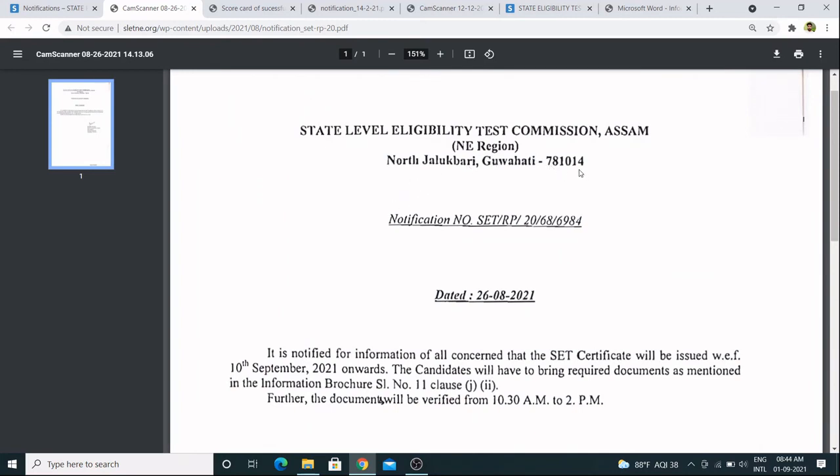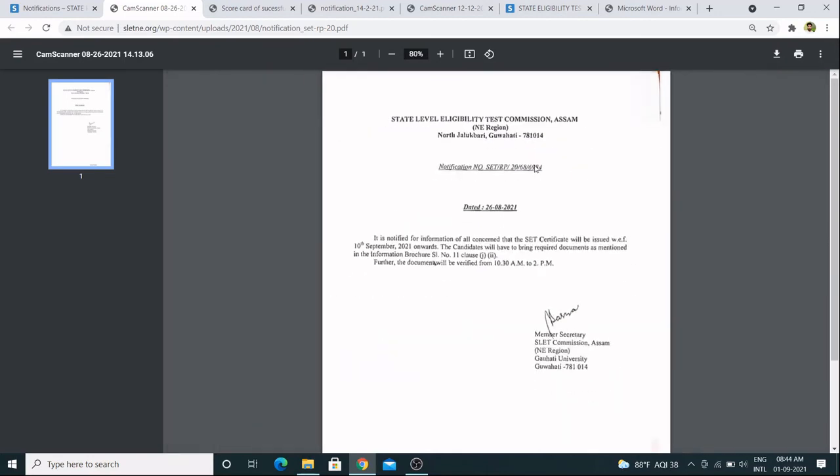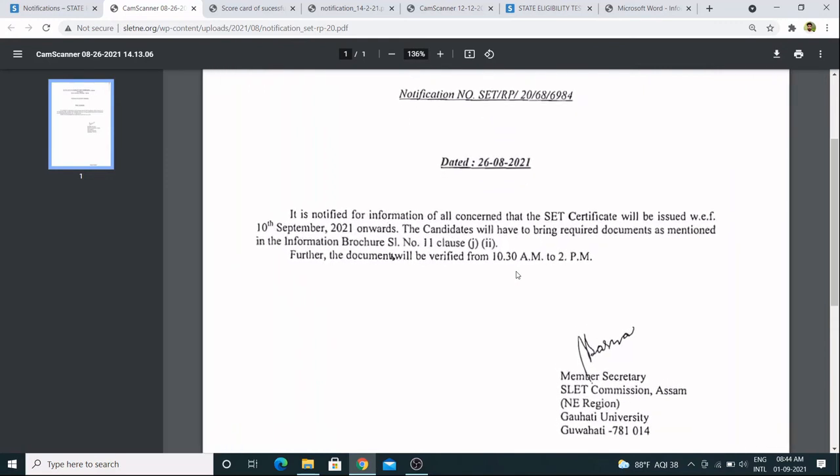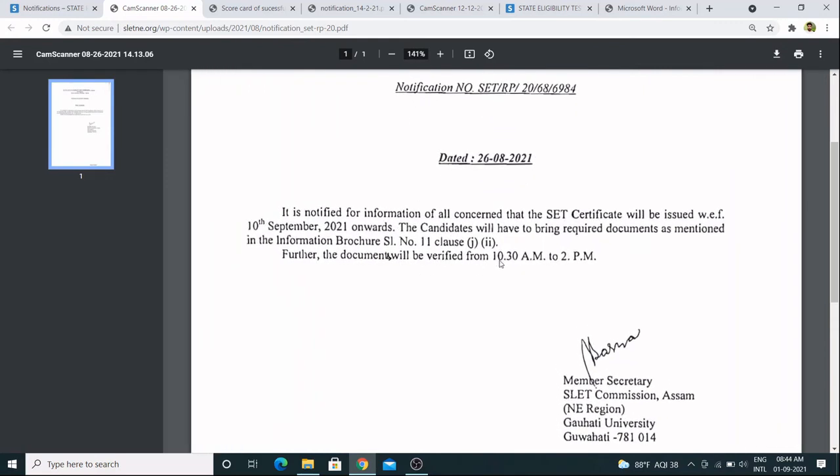This is the pin code 781014. So you have to go to Jalukbari, Guwahati, and you can get the certificate from 10:30 a.m. to 2 p.m. So within this time you have to go there and you have to submit your document, and on the same day or maybe in the next day you will be getting your certificate.